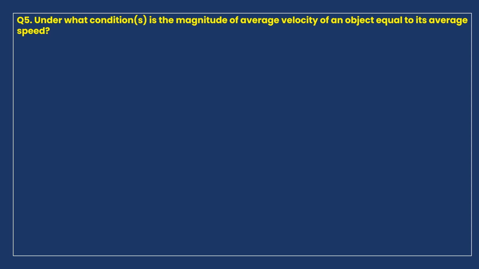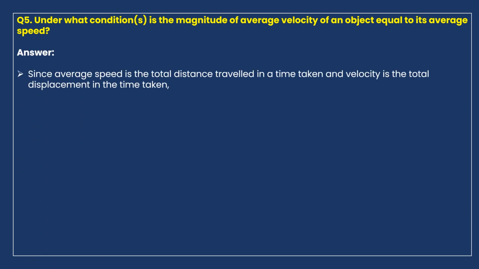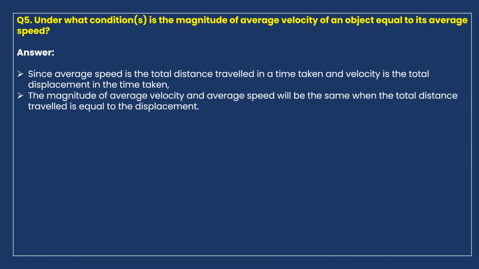Now let's see. Since average speed is the total distance traveled in the total time taken and velocity is the total displacement in the time taken, the magnitude of average velocity and average speed will be the same when the total distance traveled is equal to the displacement.